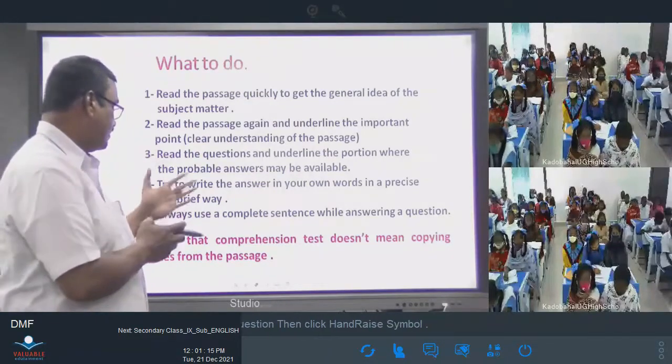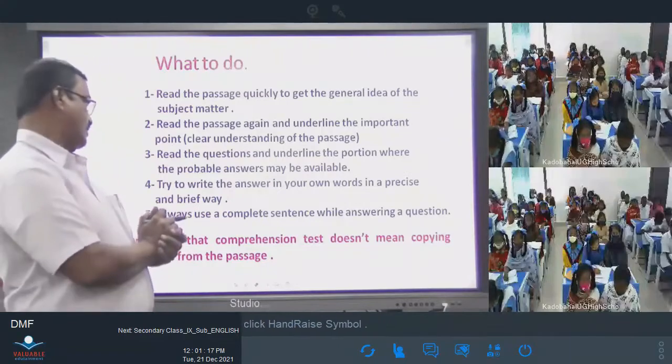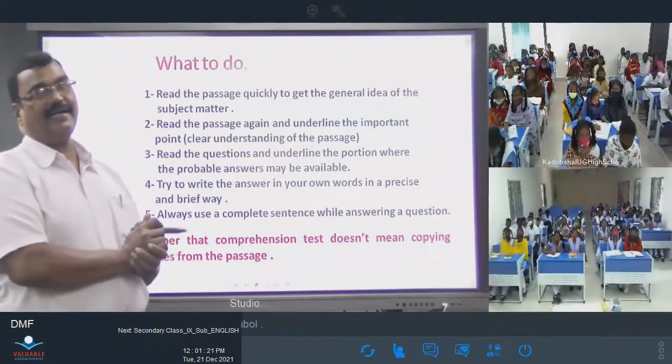Second, read the passage again and underline the important points. Clear understanding of the passage. And second reading.